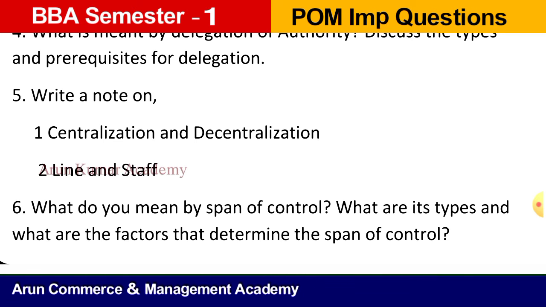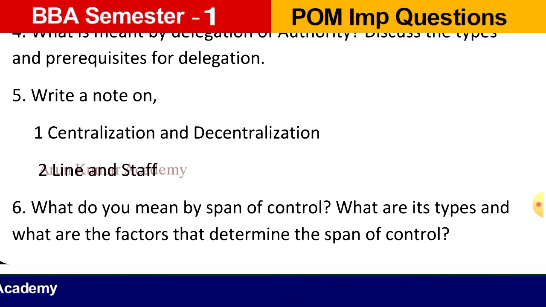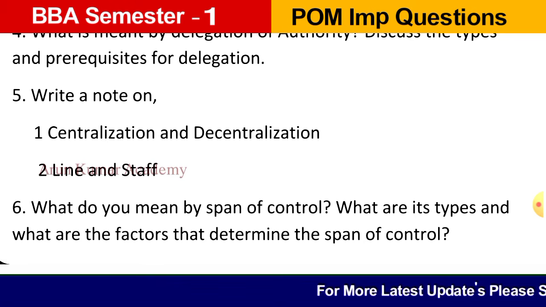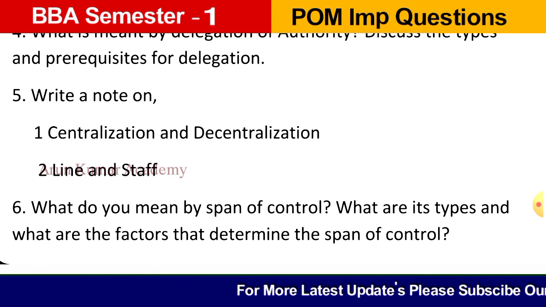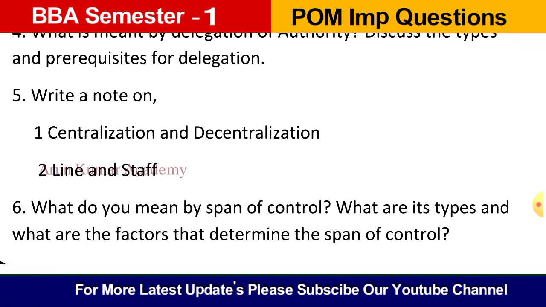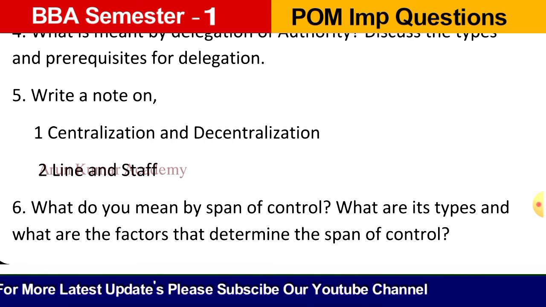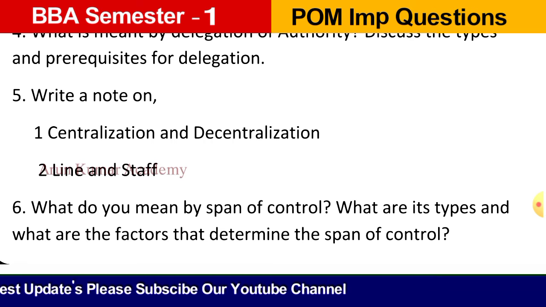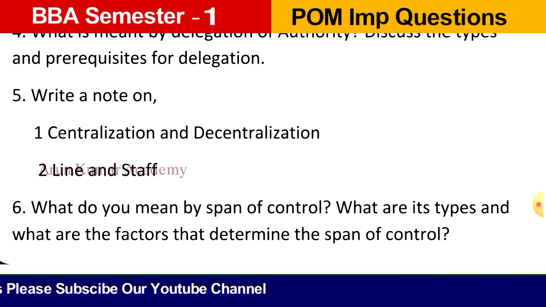So what are the main guidelines or prerequisites for delegation? So we need to highlight some points like the authority and responsibility of the managers must not be unclear or uncertain, and a manager may not be able to delegate successfully due to the insecurity feeling of his job, and proper control techniques must be created in order to determine that the authority is being optimally utilized. Like that we can mention all the prerequisites. Minimum we can highlight all the 6 prerequisites of delegation.